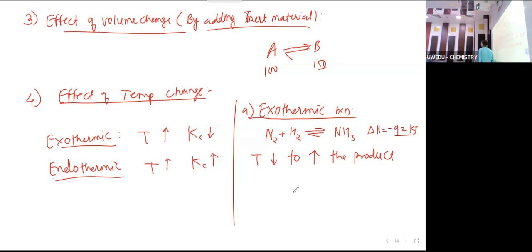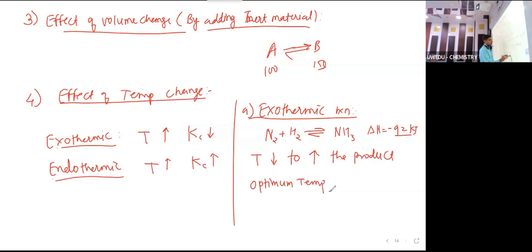But the problem is we can't make it zero, or decrease it to a very low temperature, because at low temperature the reactants will not get enough activation energy. That's why we need optimum temperature. So in this reaction, optimum temperature is needed.